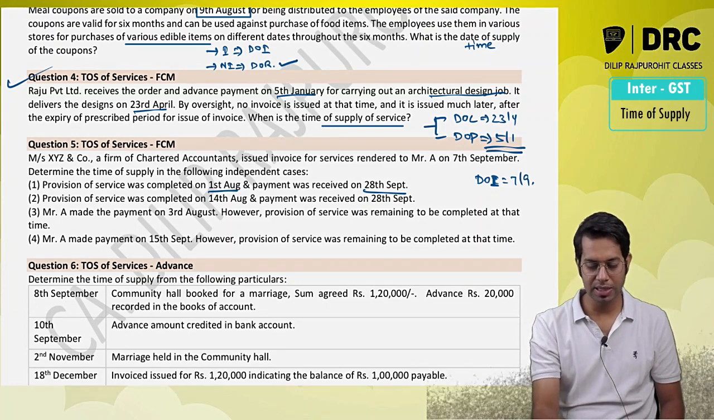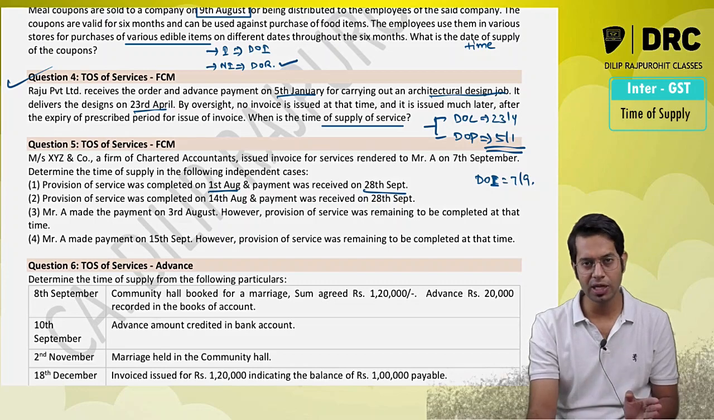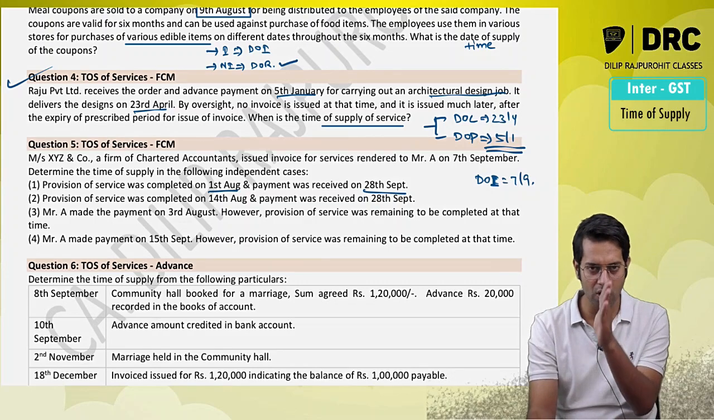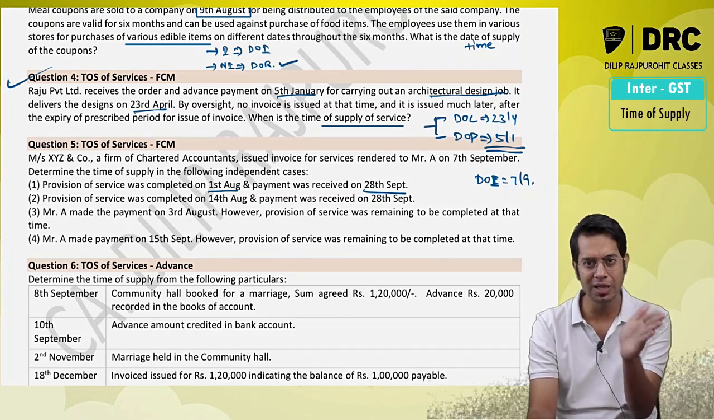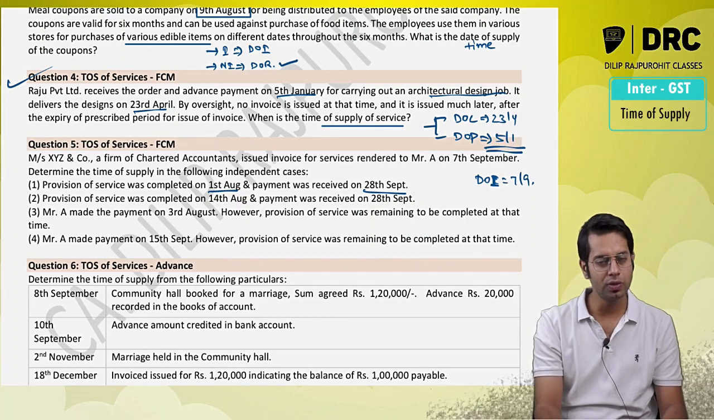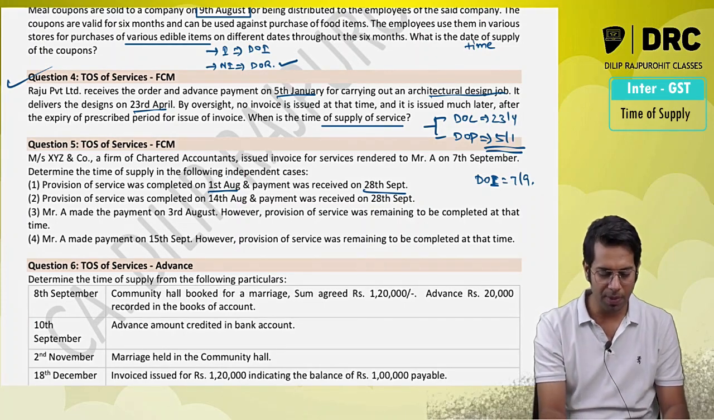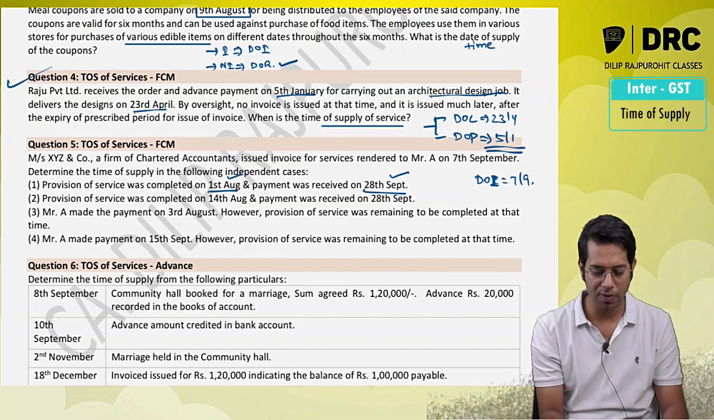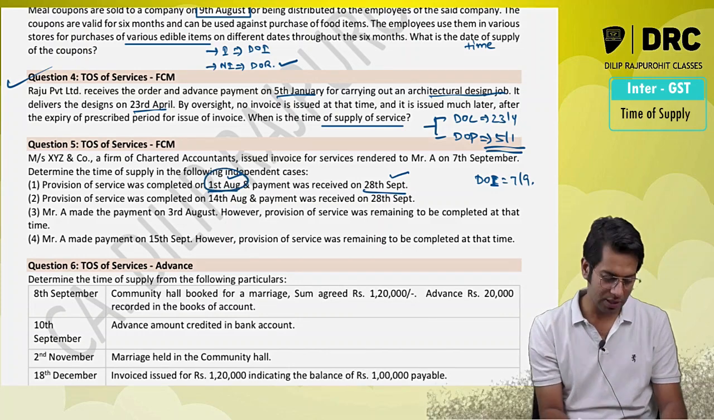So in this case, is the invoice issued within the due date? Not issued within the due date. Why? It should be issued either on or before 1st of August, or within 30 days from 1st of August. Is it issued within the due date? Answer is no. So time of supply will be 1st of August or 28th of August, whichever is earlier, which will be 1st of August.